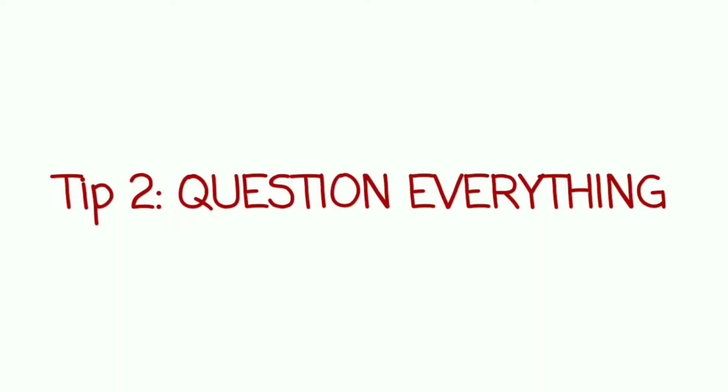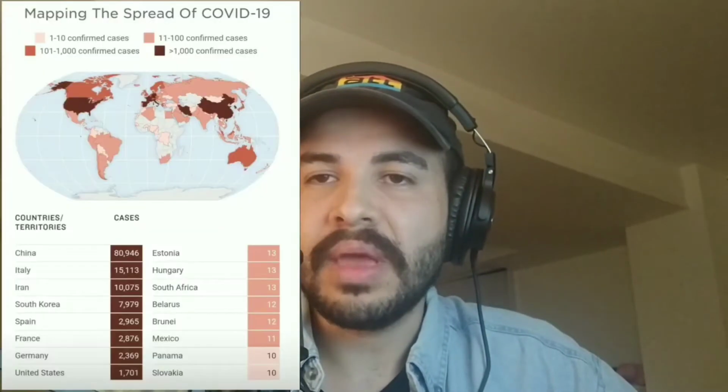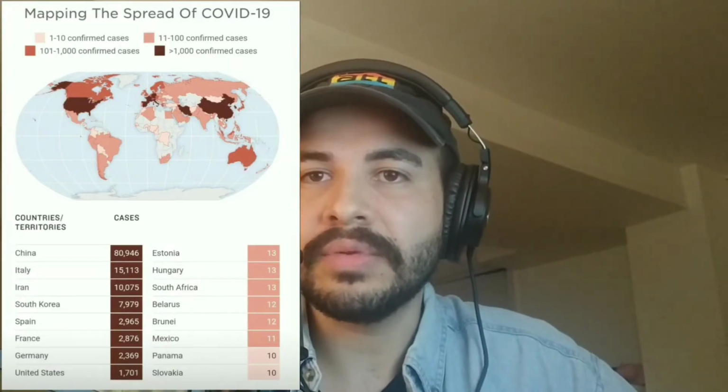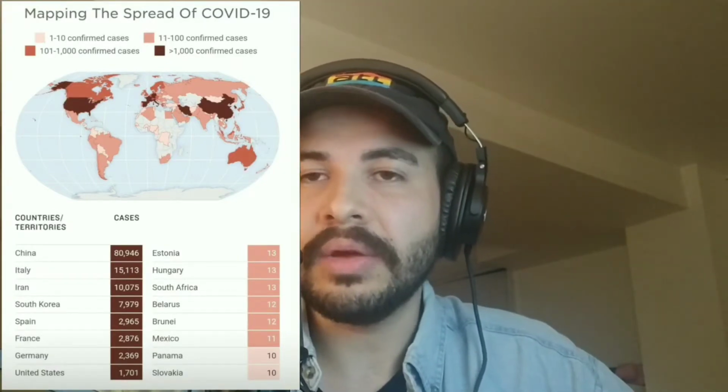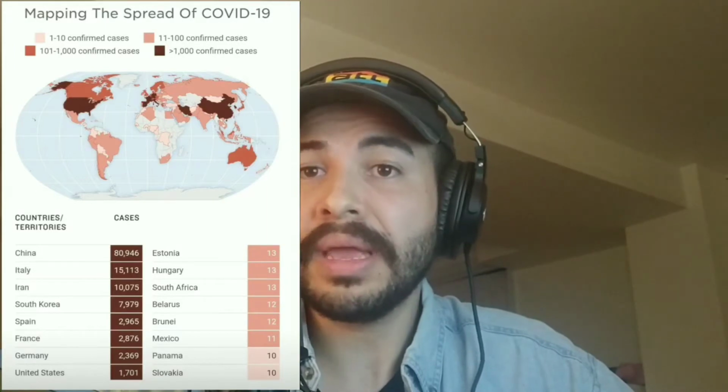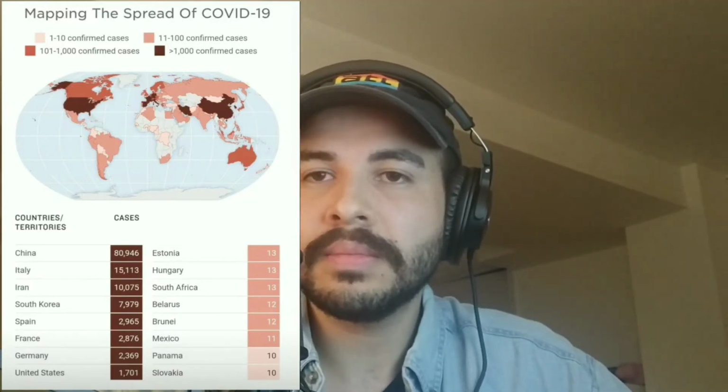Tip 2, question everything. If you see a visualization or even a social media post presenting data, you should question every single part of what it's telling you. What is this chart showing? Why did they choose those colors in this chart? Why is that part of the graph bigger than that part of the graph? Why'd they select that title? Or, why did they choose that scaling that does not consider the population differences between countries, thus creating an irresponsible level of panic in the general public as it pertains to the coronavirus?